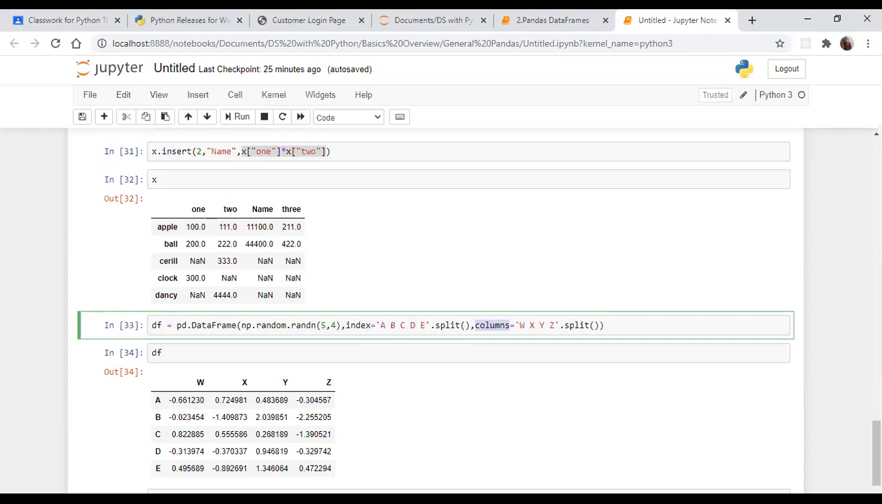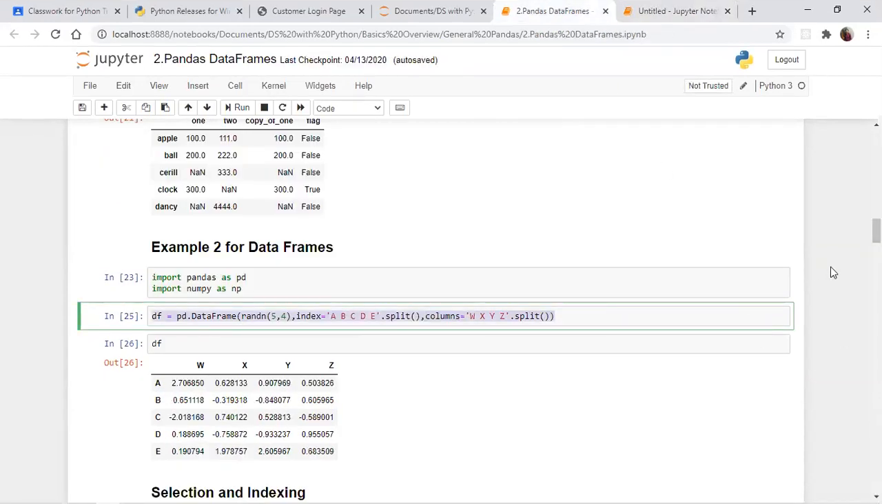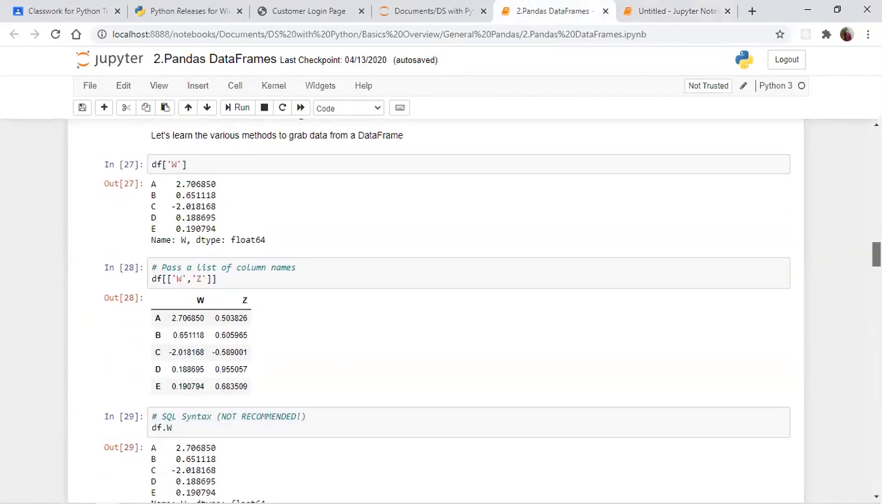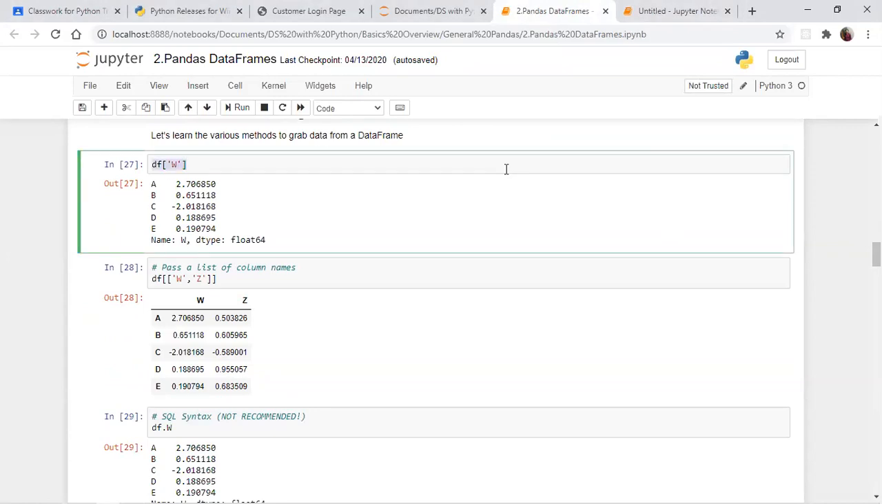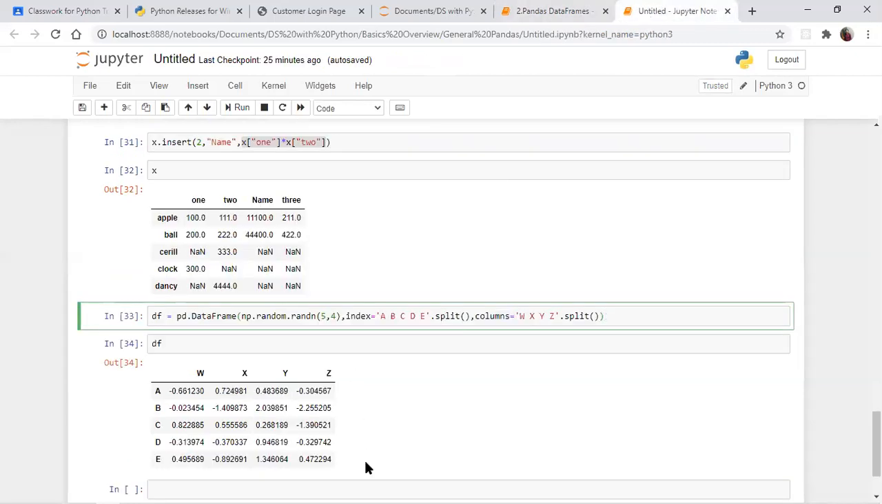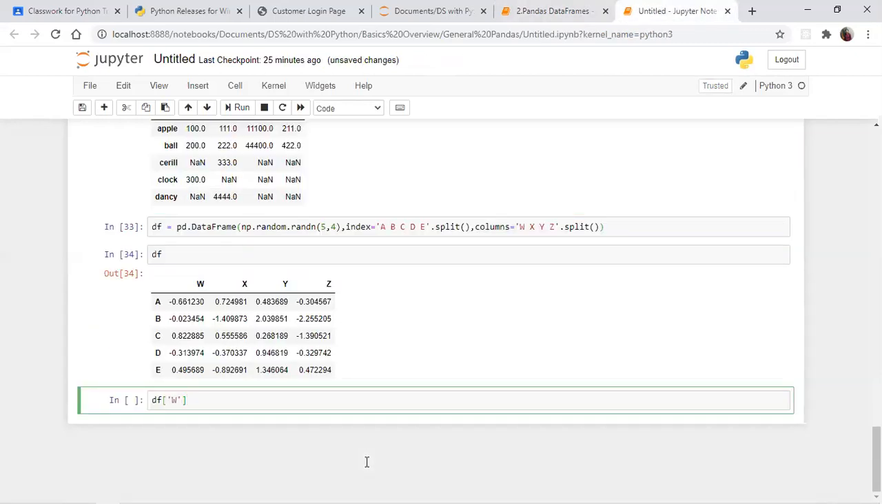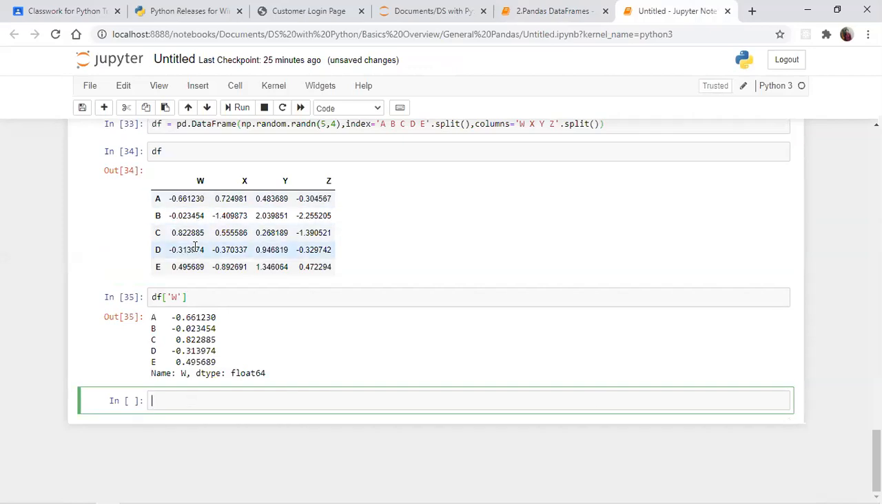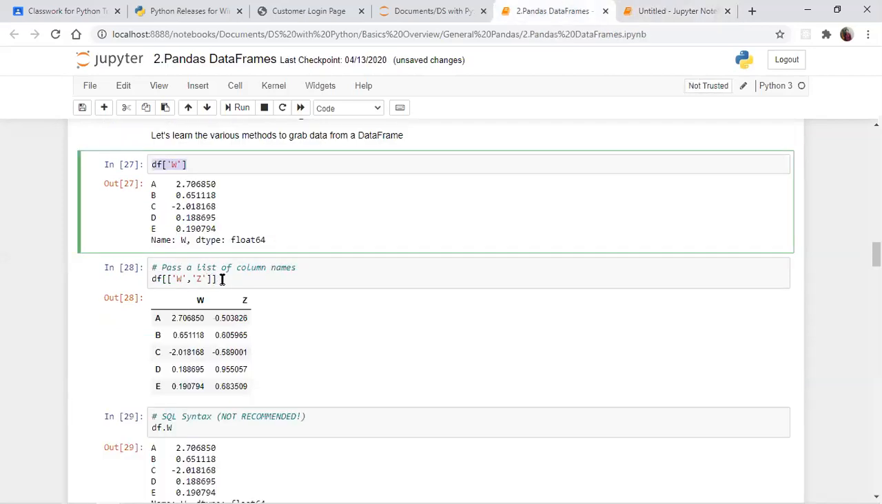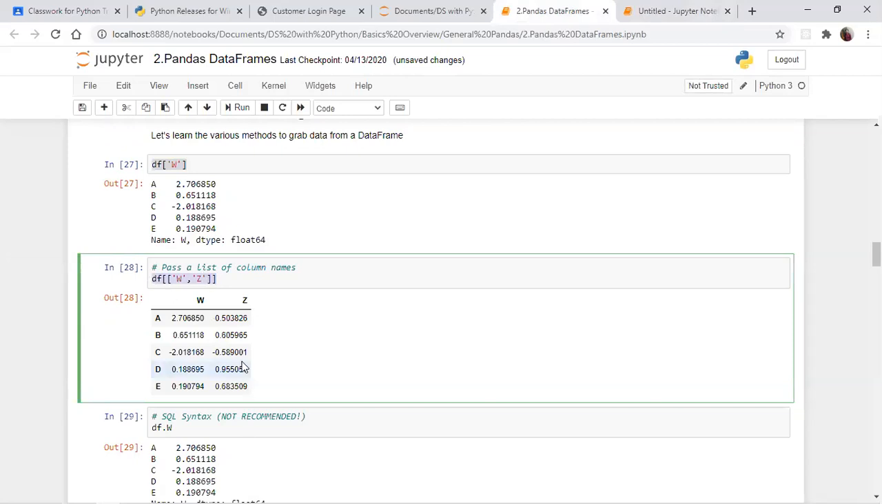Yes, ma'am. Okay, great. So the next thing we are going to do here, apart from everything, is indexing and slicing only. Like this, if I want to get only the W, you can apply it like this and you will get only the W values. Apart from that, we can do W and Z both. So this method also we can apply.